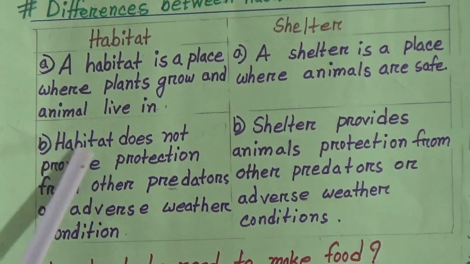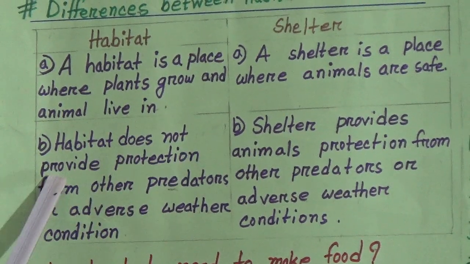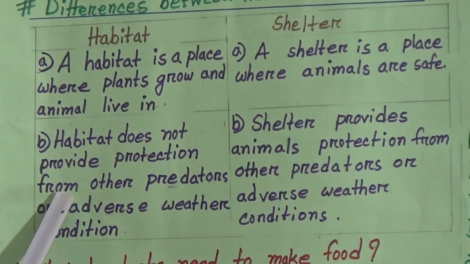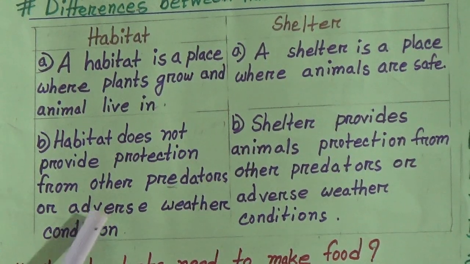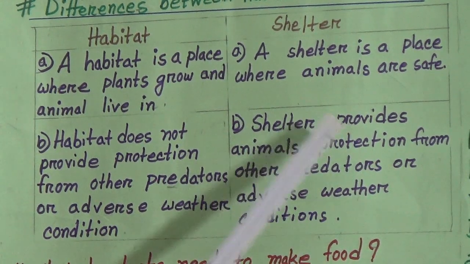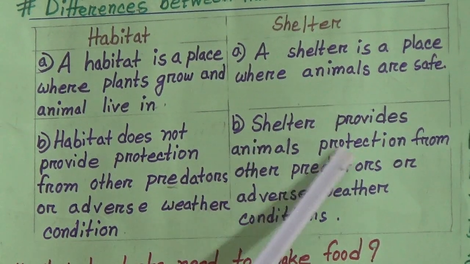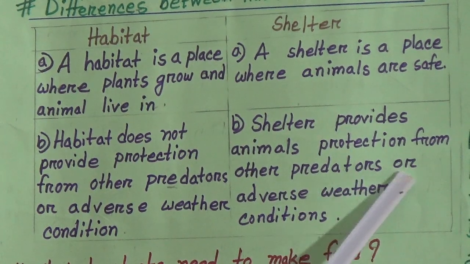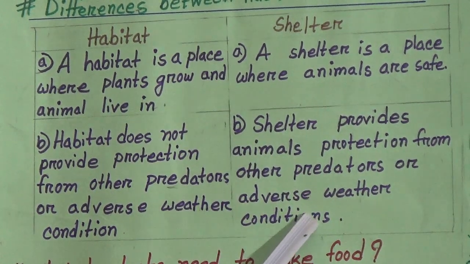Next difference is habitat does not provide protection from predators and adverse weather conditions, but shelter provides animals protection from predators or adverse weather conditions.